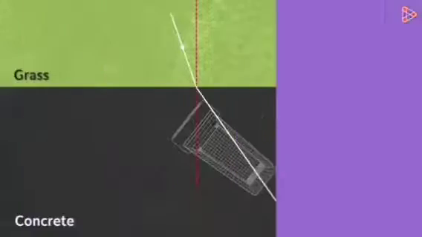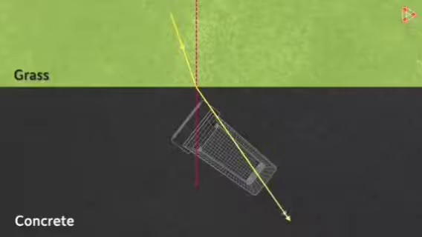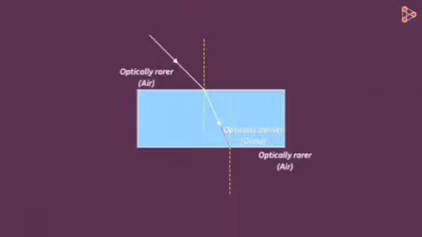But as they are different, the direction as well as the speed of the cart changes. We can apply the same analogy for the light entering from an optically denser medium to an optically rarer medium. Light can propagate more easily in an optically rarer medium than in an optically denser medium. In such a case, its direction of propagation will be away from the normal in the refractive medium.